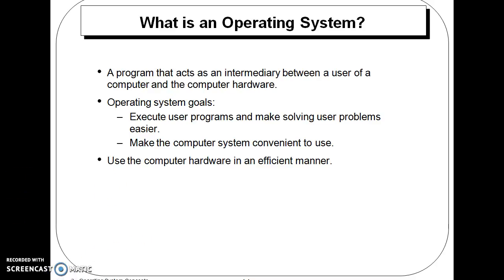In fact, it is just like the engine of the computer. The operating system's goals are to execute user programs and make solving user problems easier. As well, it makes the computer system more convenient to use. The operating system also provides efficient use of computer hardware. A user can interact with the hardware with the help of the operating system. So basically, this is the purpose of the operating system.